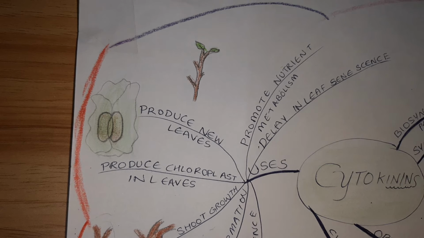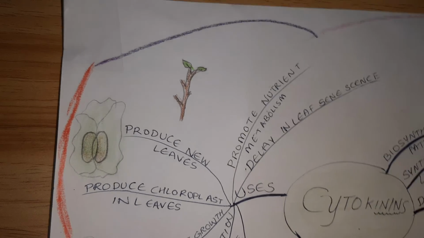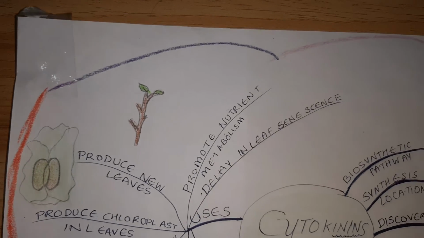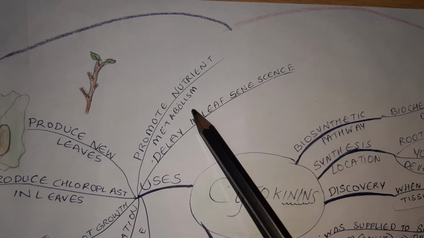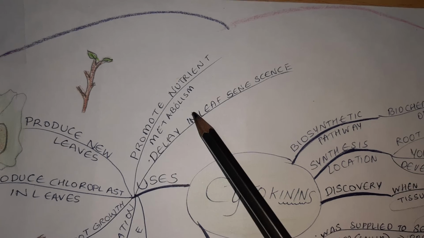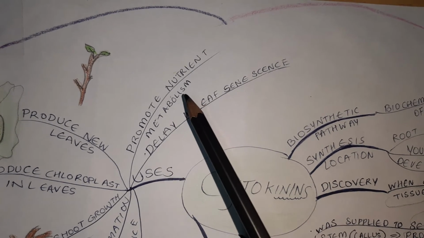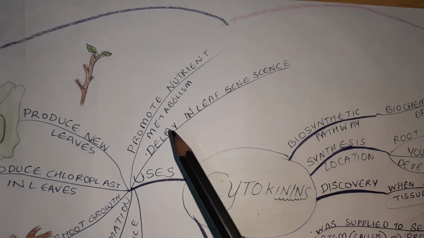This also produces chloroplast in leaves. Chloroplast is a green pigment which gives a green color to the leaves and all the parts where chloroplast is present, and this also helps in photosynthesis. So cytokinins produce this chloroplast in the leaves, and cytokinins also produce new leaves. Cytokinins promote nutrient metabolism. The metabolism, the breakdown or the combining of the nutrients, is promoted by cytokinins.